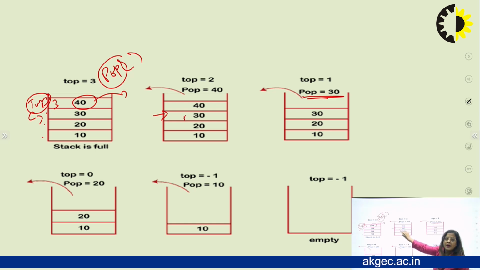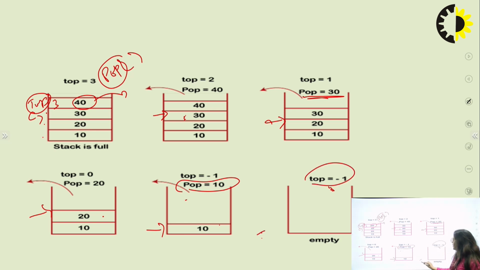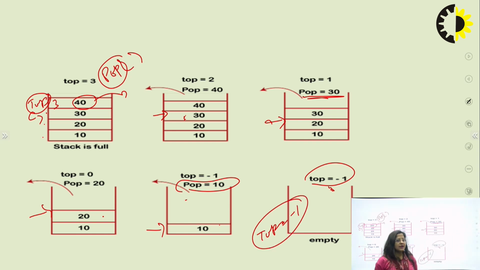Again you apply the pop operation. Now 30 is popped and top is decremented by 1, so top indicates this pointer. Again you apply pop on 20. The pop is 20 and now the last element is 10. Now you pop 10 again. Now the top value is minus 1, which means your stack is totally empty.